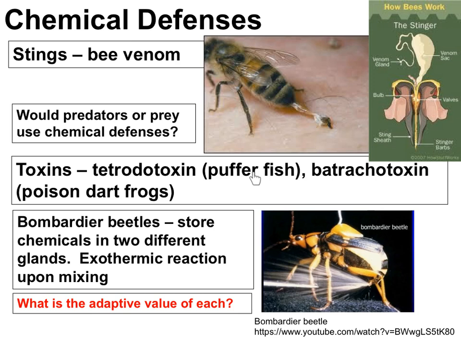Likewise, pufferfish and poison dart frogs use poisons to deter predators that might mess with them. And here's a cool guy down here, the bombardier beetle, and they have chemical defenses too. If a bombardier beetle detects a threat, the beetle's body mixes together 2 chemicals, and when the chemicals are mixed together, they shoot out of the beetle and burn anything that gets sprayed with acid and heat.